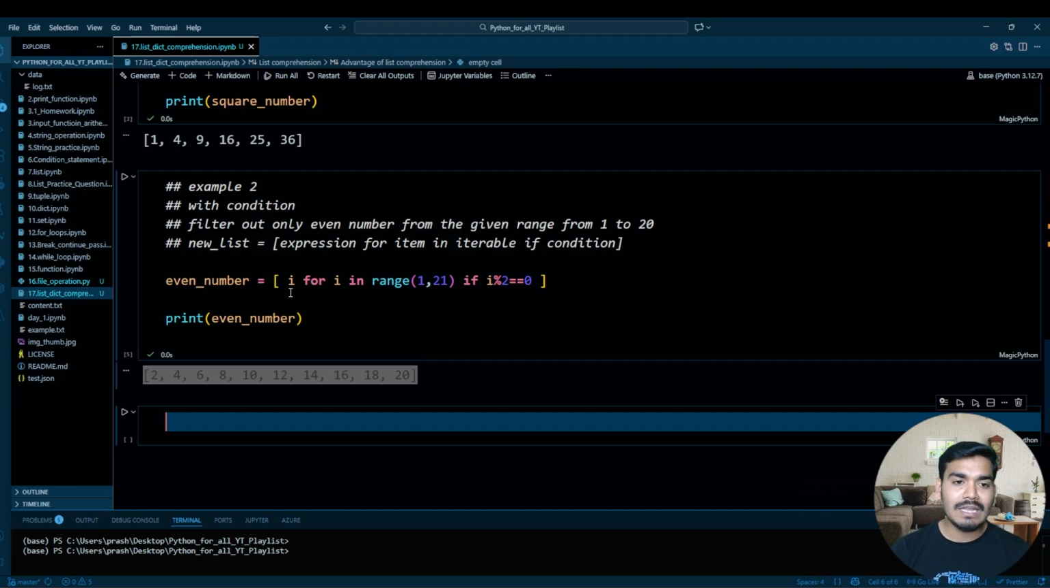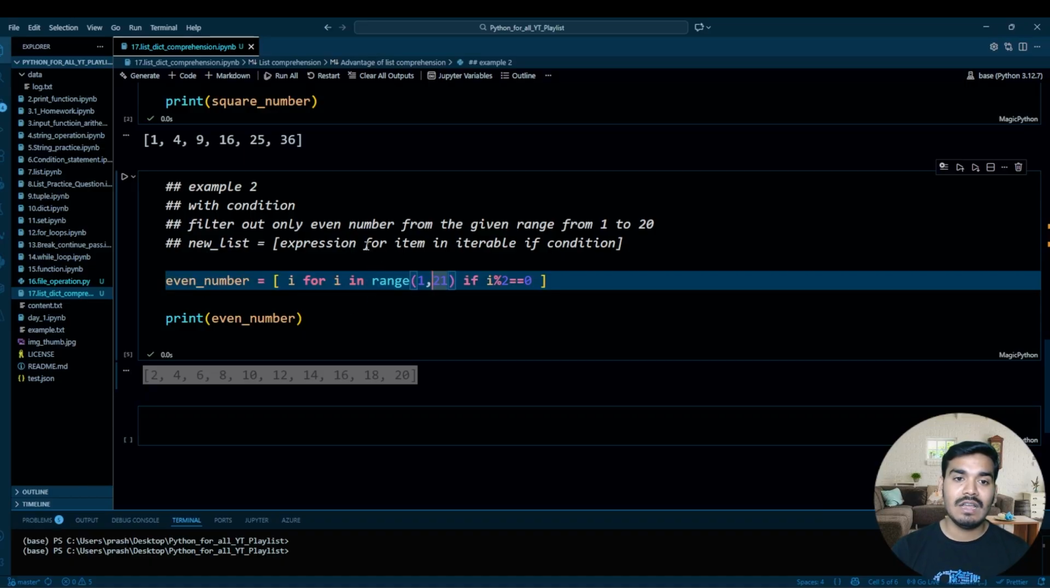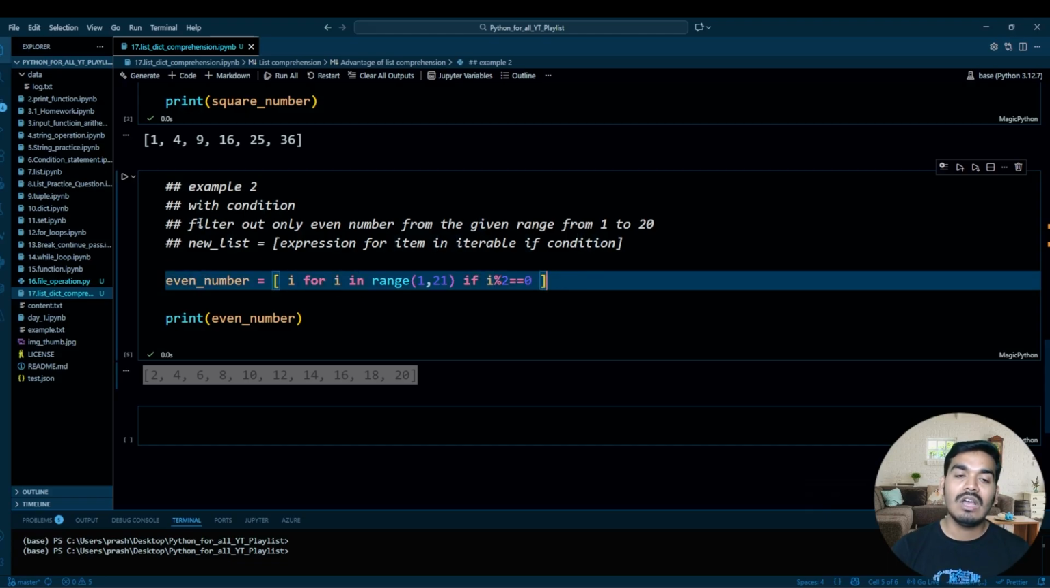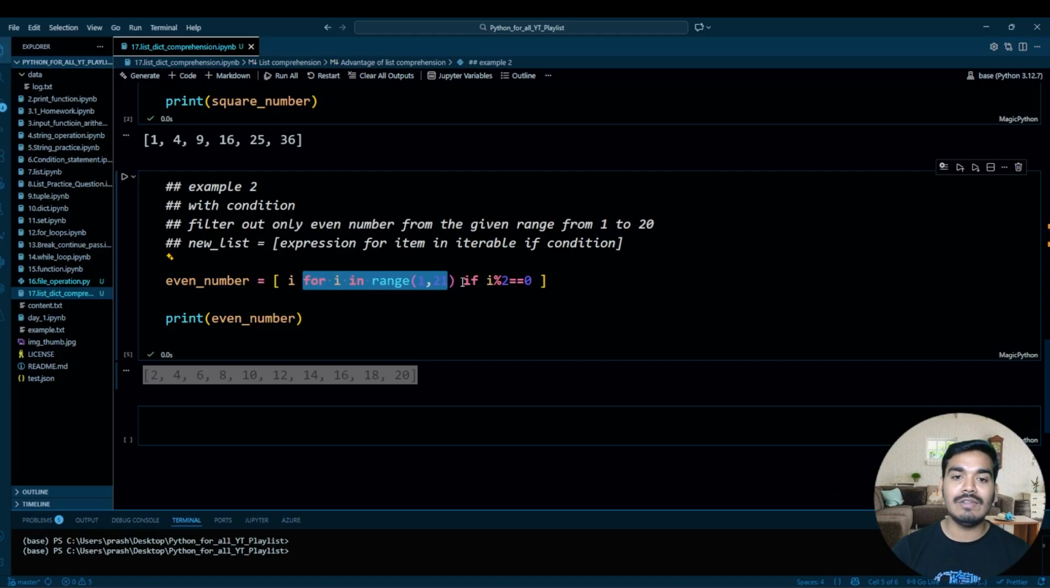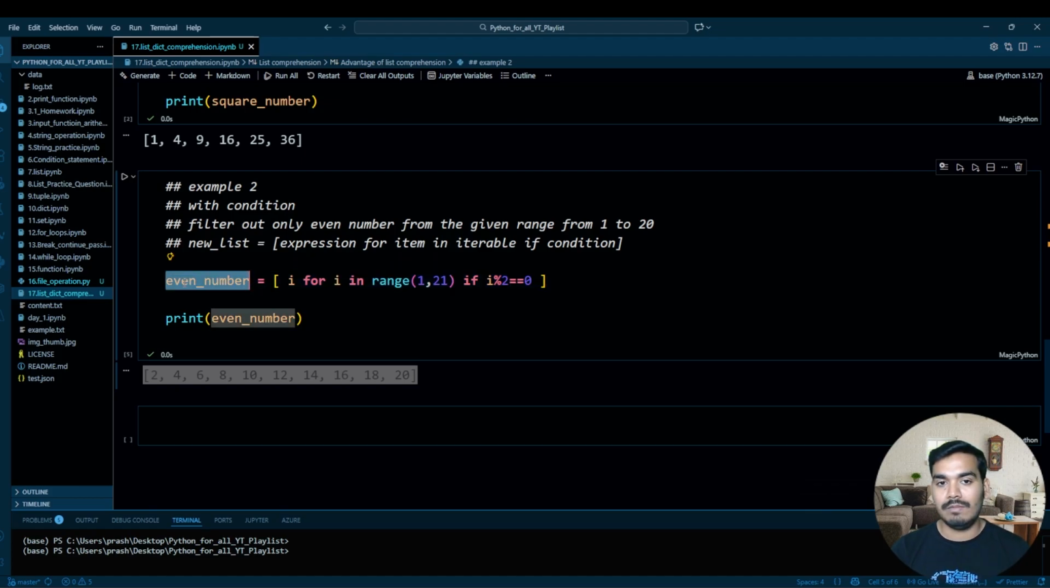You understand this, right? For i in range of 1 to 21, it will iterate, as it is here, for item in iterable. Then the if condition: if i modulo 2 equals 0, then only return the i. So in this expression, first we write what we want, then we iterate, and then we write the condition. It is only going to give i whichever is divisible by 2. Whichever is not divisible by 2, it will not append into this even number list.